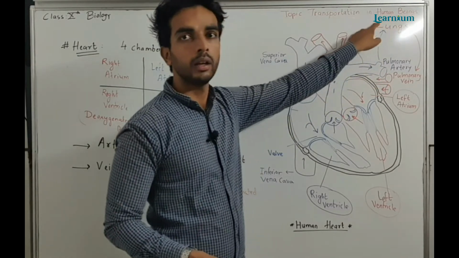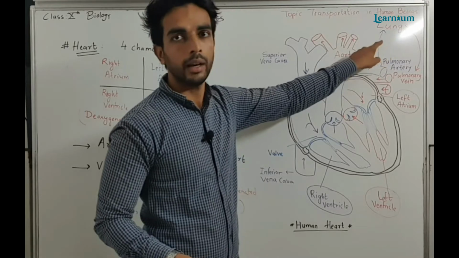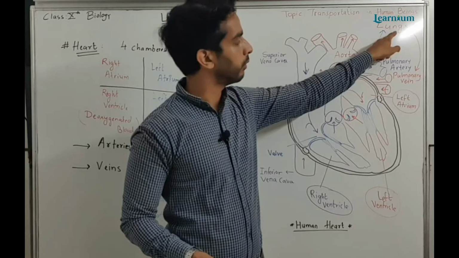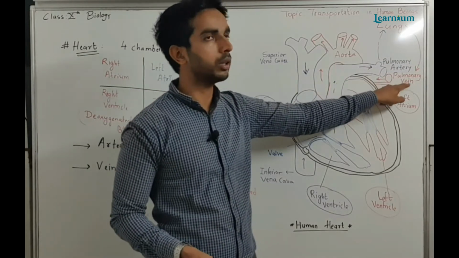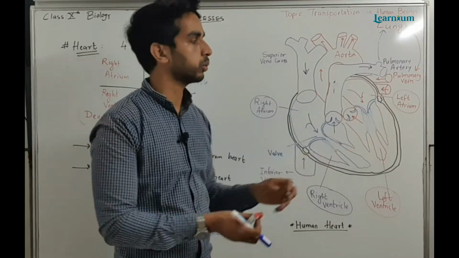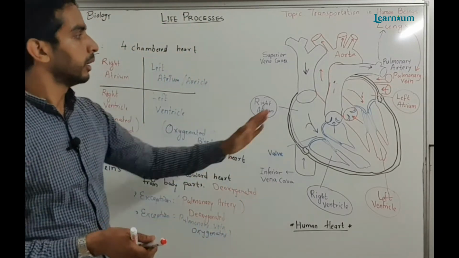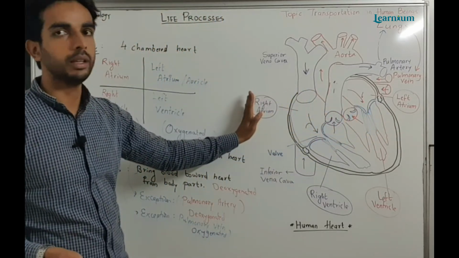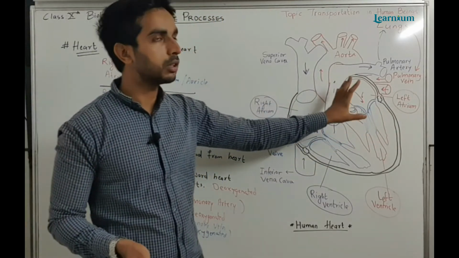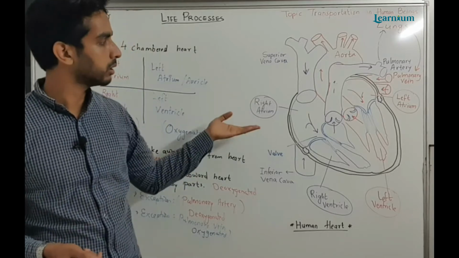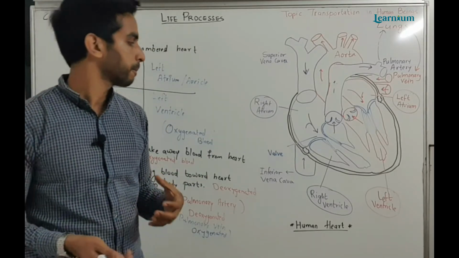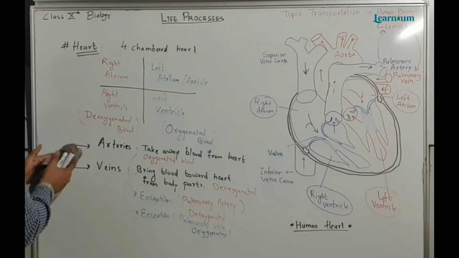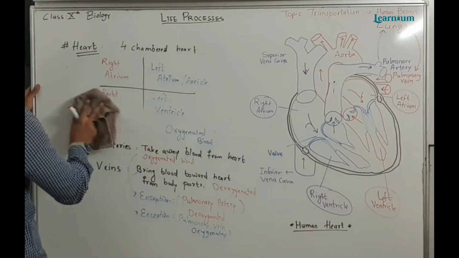This deoxygenated blood goes to the lungs via the pulmonary artery for the oxygenation process. Then the lungs give oxygen and take carbon dioxide. Then this oxygenated blood comes back via the pulmonary vein into the left chamber. So you have to understand that the left part is dealing with oxygenated blood, and the right part is dealing with deoxygenated blood. Oxygenated blood comes from the lungs and deoxygenated blood comes from our body. Now we will see the mechanism of transportation, that is double circulation.